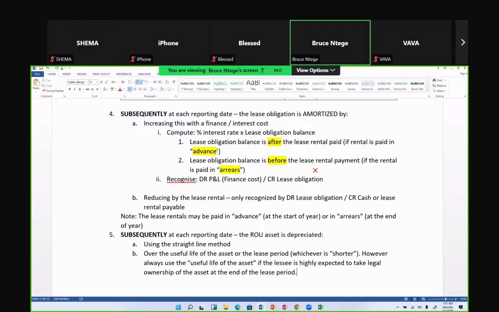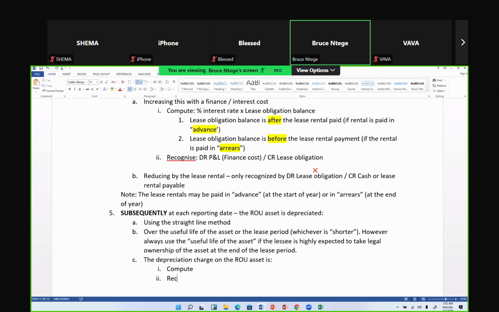Okay, so I'm running my depreciation, and the depreciation charge on the right of use asset has two things again for a student to always remember. One is you're going to calculate it, and then you go ahead to recognize.